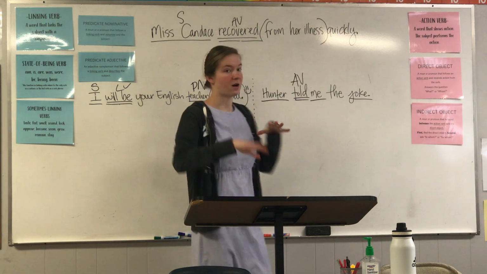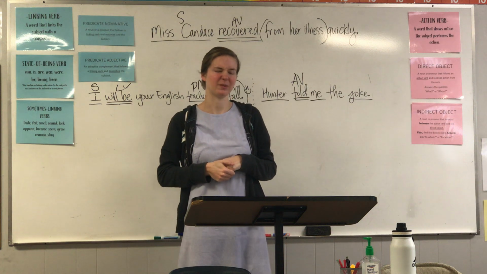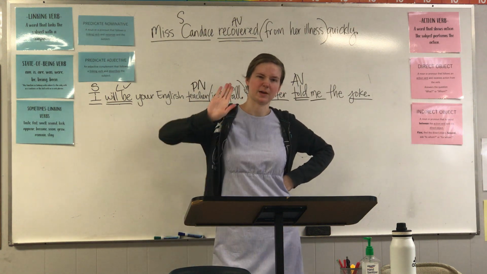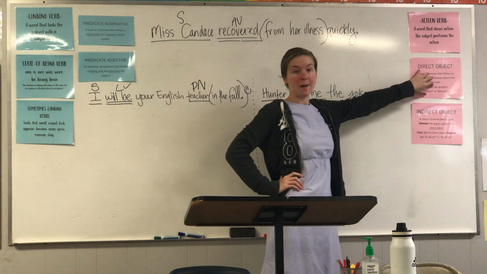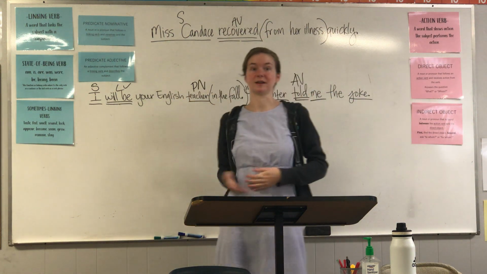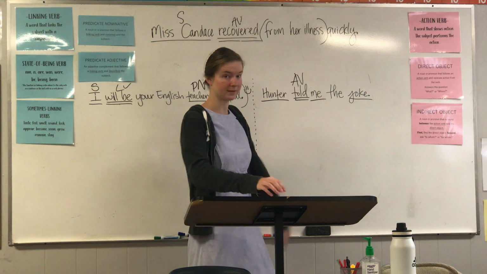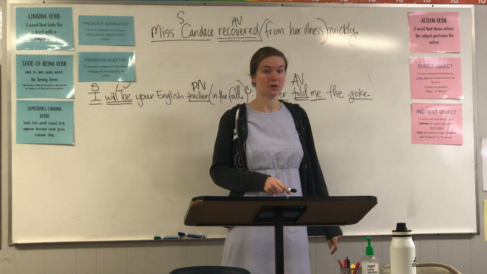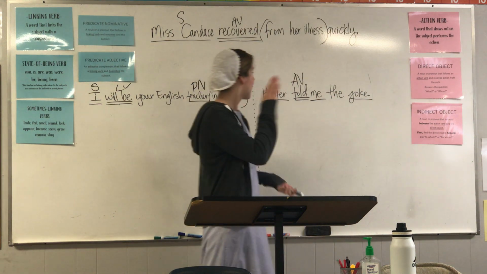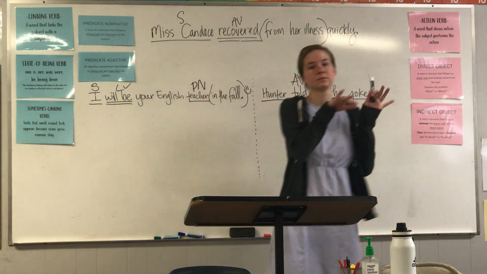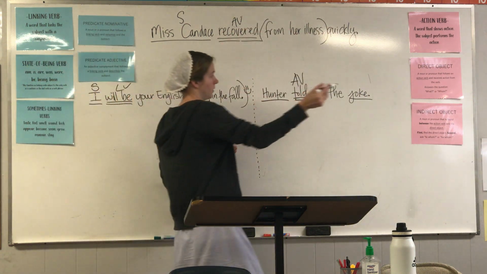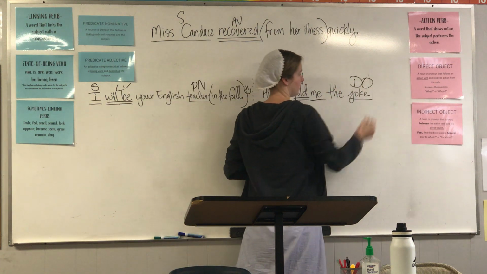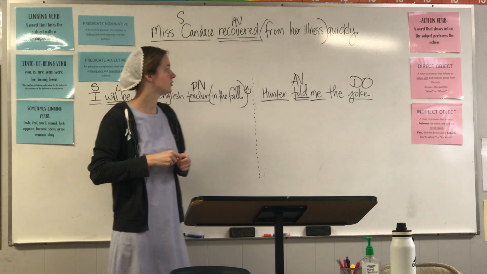Now, what are our complements? We didn't really follow the steps for this one. For an action verb, your complements are either direct object or indirect object or no complements. But here we do have complements. What would we mark these words as? Hunter told what? Find your complement. Joke. It answers the question, what? So it's a direct object.